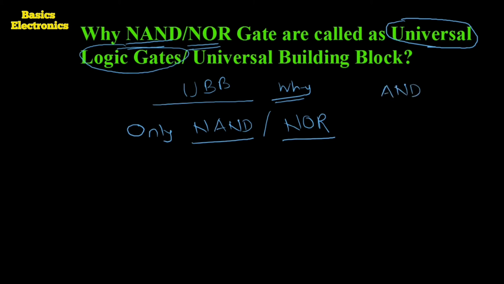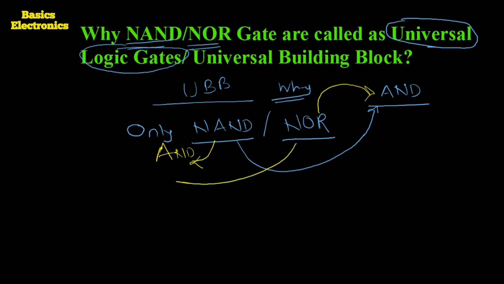This AND gate can be constructed using only the NAND gate, or using only the NOR gate. Suppose we have to construct the OR gate, then this OR gate also can be realized using only the NAND gate, or only the NOR gate.